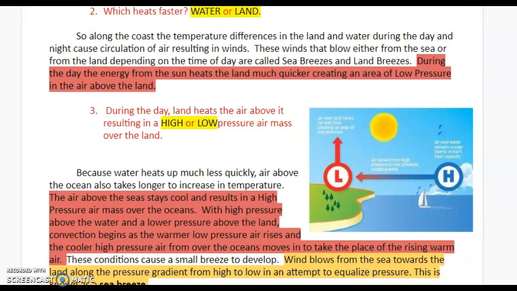So along the coast, the temperature differences in the land and water during the day and night cause circulation of air resulting in winds. These winds that blow either from the sea or from the land, depending on the time of day, are called sea breezes and land breezes. During the day, the energy from the sun heats the land much quicker, creating an area of low pressure in the air above the land. Question 3. During the day, land heats the air above it, resulting in a high or low pressure air mass over the land. Delete the word that does not belong.